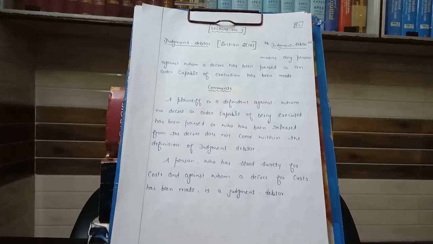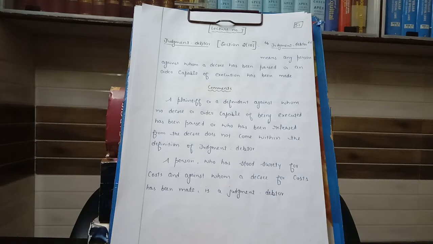Hello students, today we are going to discuss lecture number 7 on the Code of Civil Procedure 1908, and we are going to start with the definition of judgment debtor. Section 2 subsection 10 of C.P.C. defines judgment debtor as: judgment debtor means any person against whom a decree has been passed or an order capable of execution has been made.